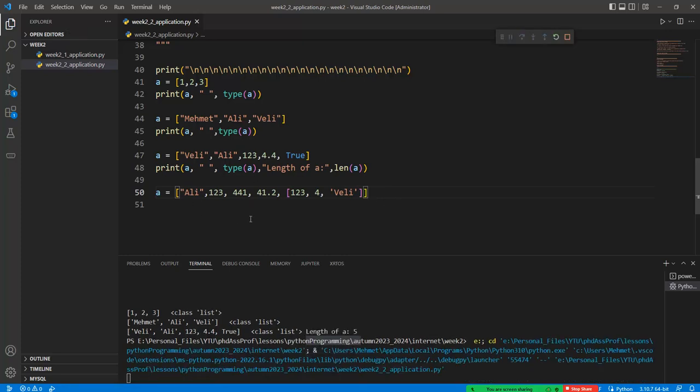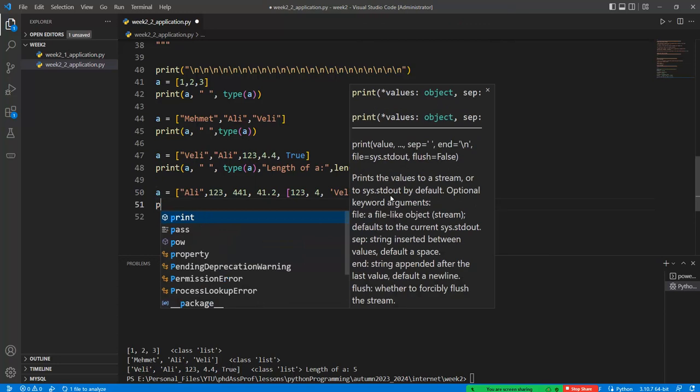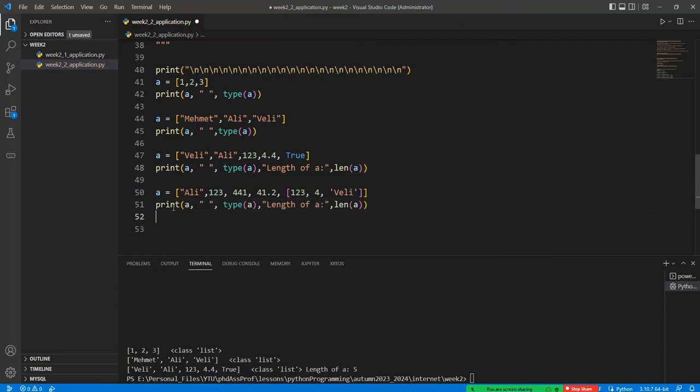This is correct for the Python programming language, and so we have 5 elements stored in here. Okay, because we can store anything in here, like a string, an integer value, a float value, or another list value. And so if I run this code again, the length of a is 5, but it contains the 1, 2, 3, 4, 5, 6 values or real values in here.